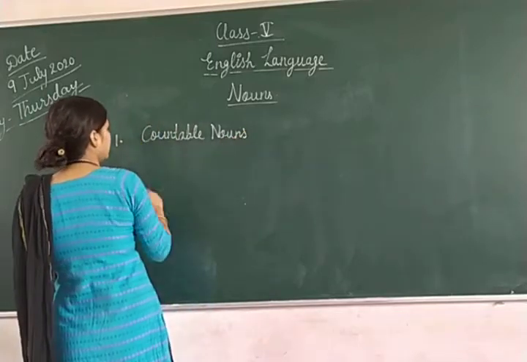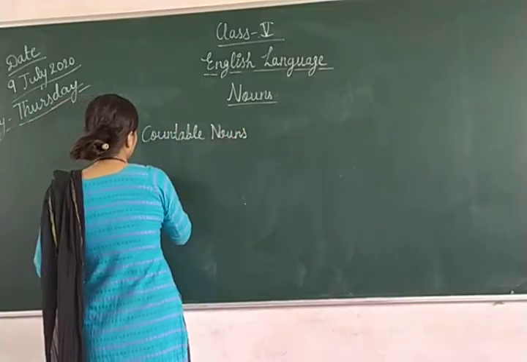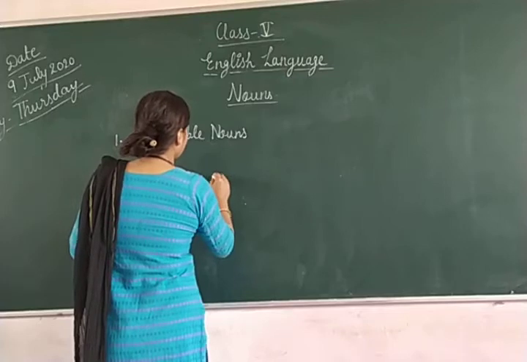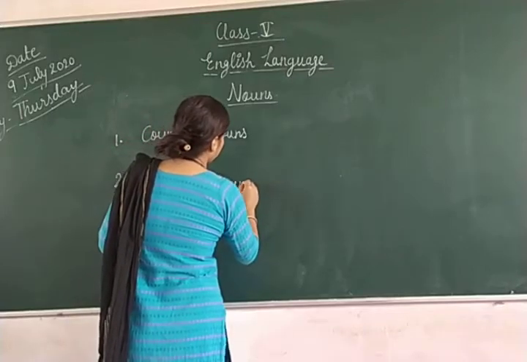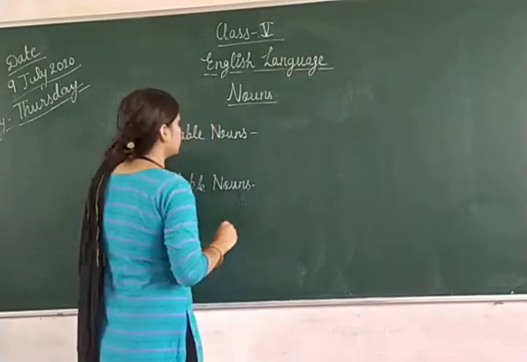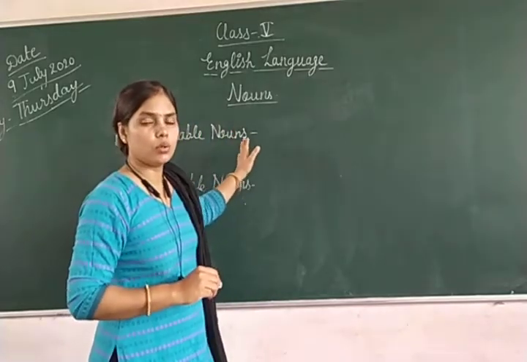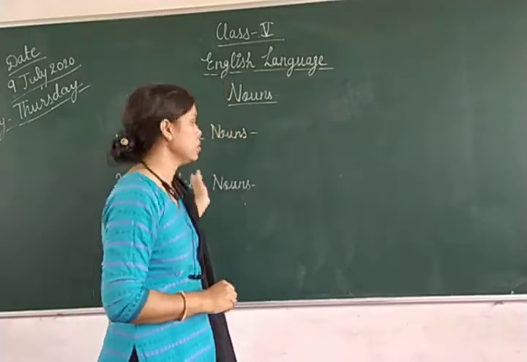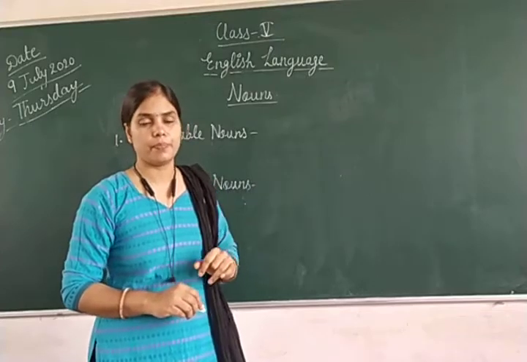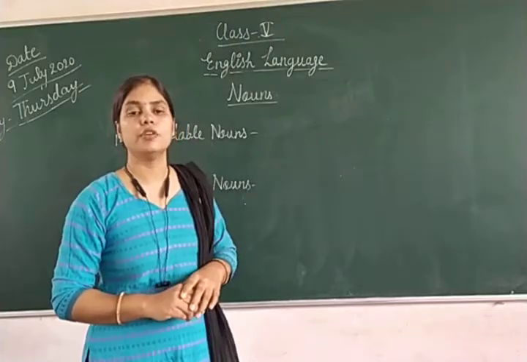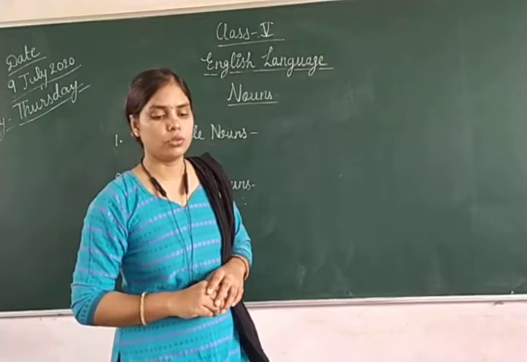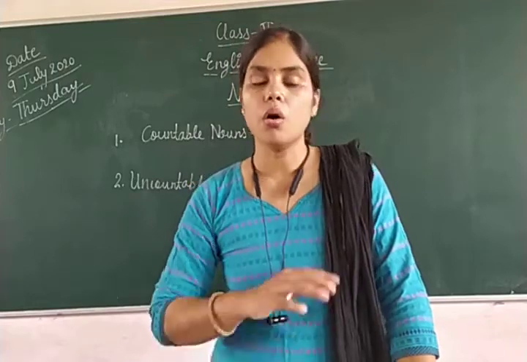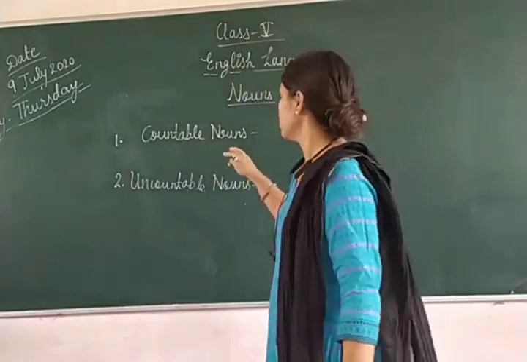First one is countable nouns and second one is uncountable nouns. The name of these nouns itself suggests that those nouns which we can count are called countable nouns, and those nouns which we cannot count are called uncountable nouns. So today we will study about that. All common nouns are divided into these two.